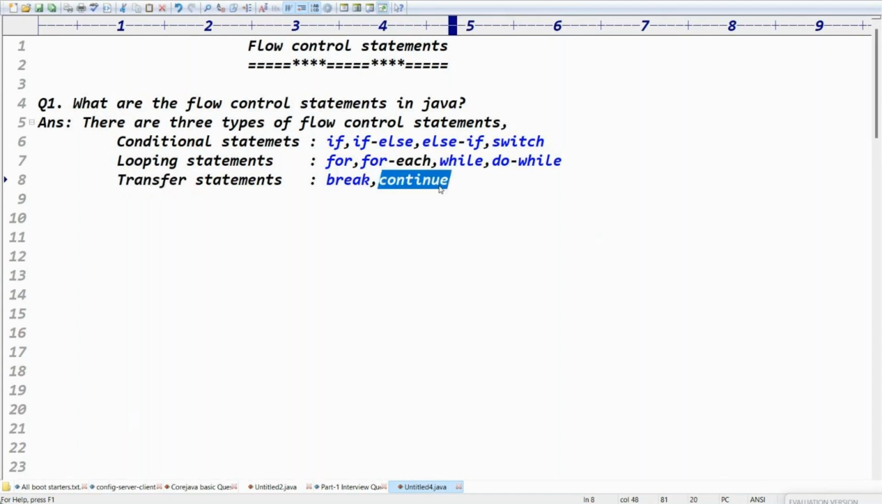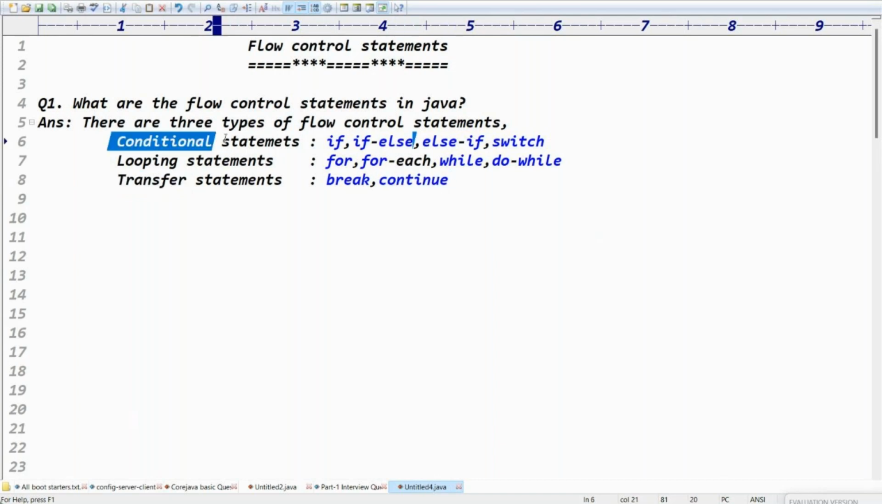And some people are saying nested if else, else if, else if. That depends on the requirement. You can go for nested if, nested if else, something like that. But in general, conditional statements are if else, else if, switch. Looping statements are for loop, for each loop, while loop, do while loop. Transfer statements are break and continue.